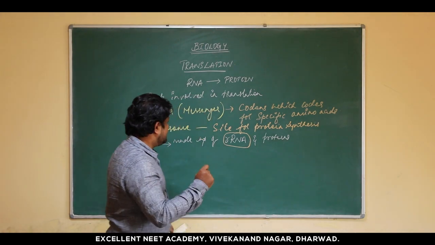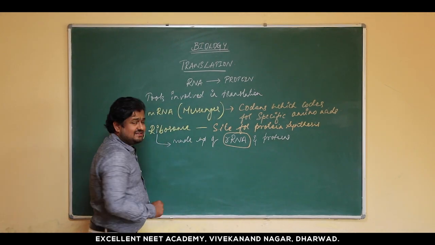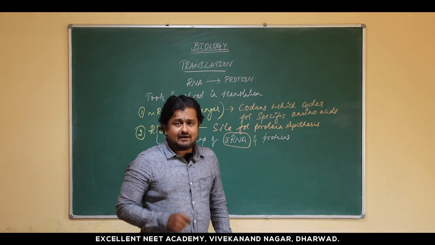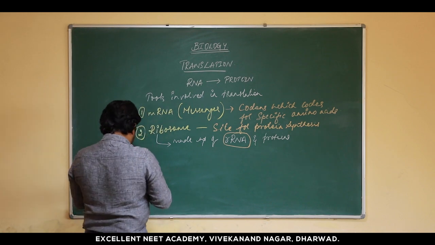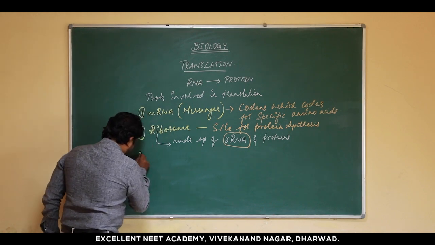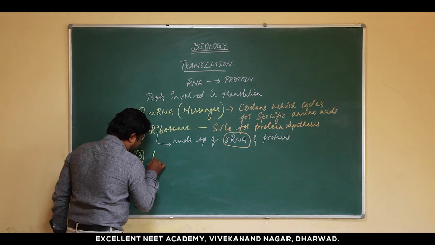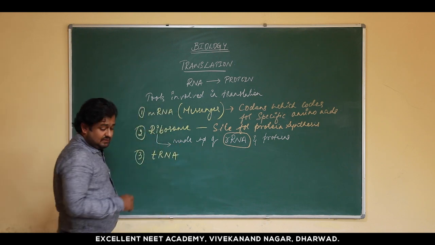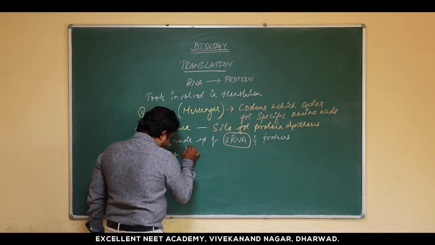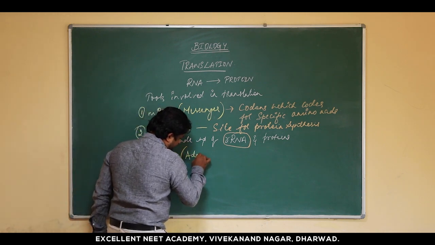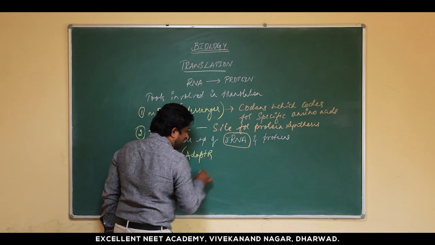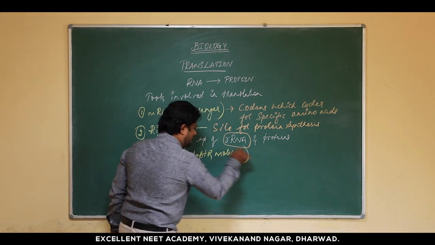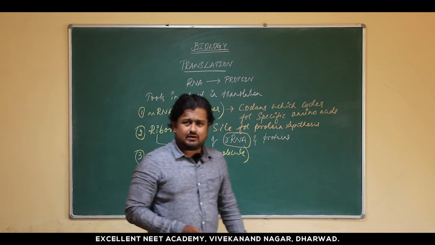So now, as of now, we have come to know the mRNA is essential for translation and even the rRNA is essential for translation, right? And now the next requisite is the tRNA molecule, the transfer RNA. It is also called an adapter molecule. Why do we call it an adapter molecule?